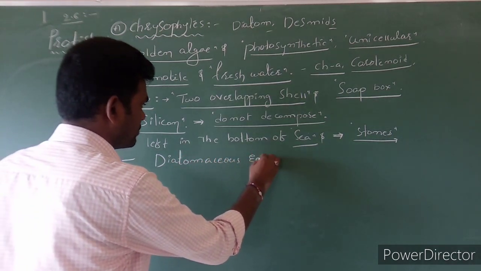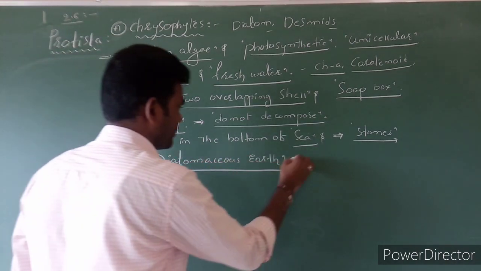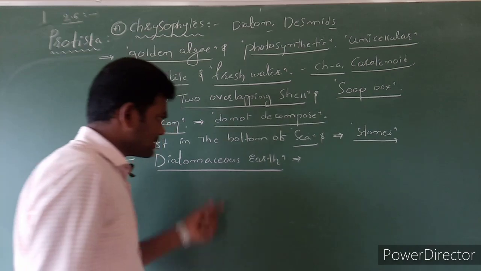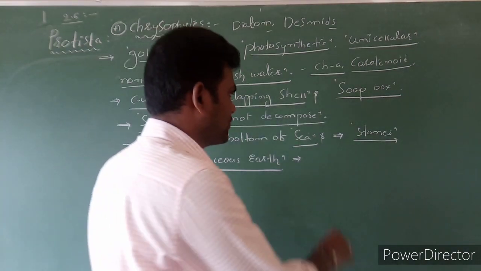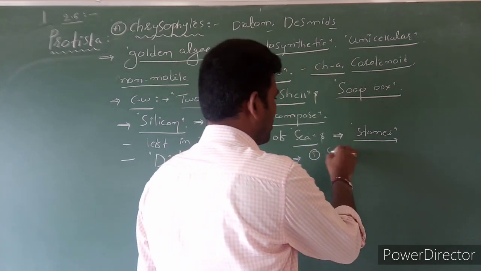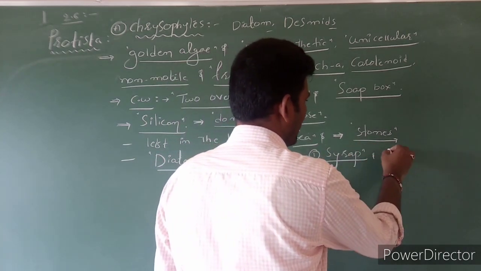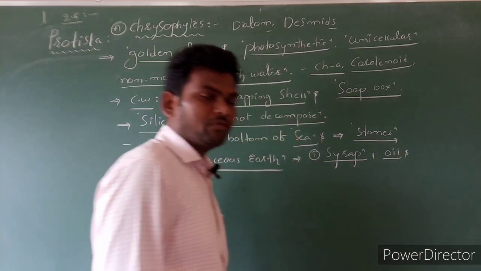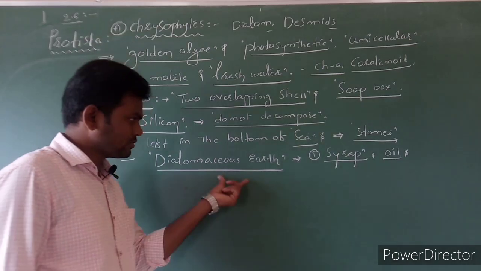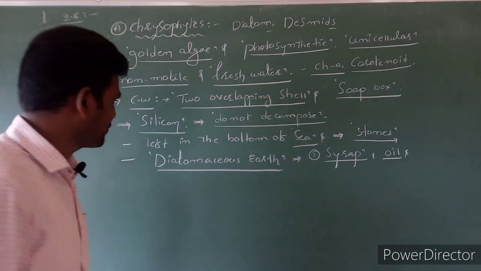This diatomaceous earth is useful for preparation of syrups. It is also used in oil industries and for filtration purposes. So these stones, this diatomaceous earth, they use.